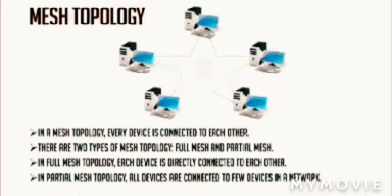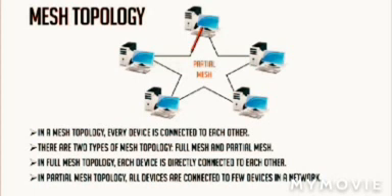In partial mesh topology, all devices are connected to a few devices in a network. See, you can see the computers are connected in a partial form. So this is a partial mesh network.